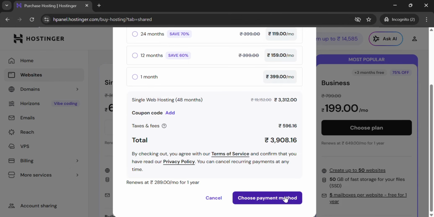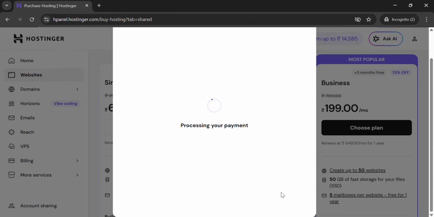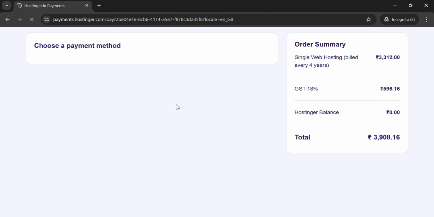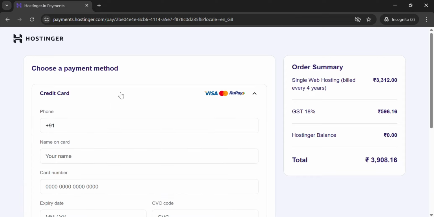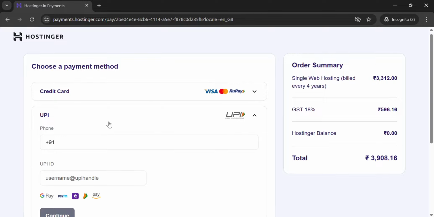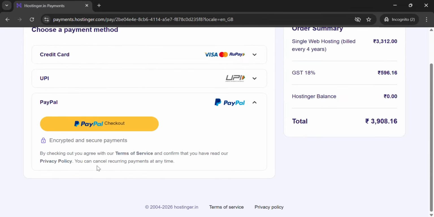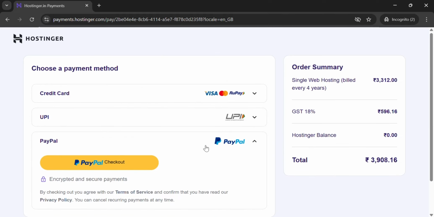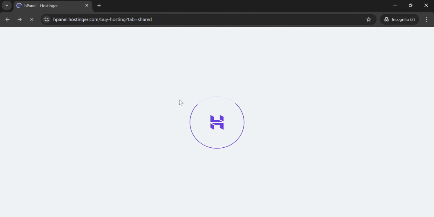Then you can choose a payment method, proceed to payment, and buy your hosting. It will ask you a few details about your email ID, phone number, address details, and other stuff. Whichever way you want to pay, whether through credit card, UPI, or PayPal, you can do that, and then proceed to payment. So this is how you normally buy a web hosting plan.